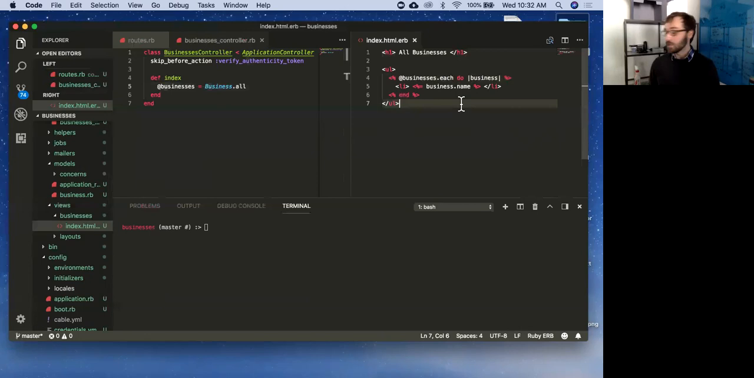Just their names. And then one other thing I just want to remind people, if I have the equal sign here, that means that I want to basically print out, render the result of this. If I don't, it means just run this code, but don't print it, don't insert it into the final HTML. That's this equal sign.